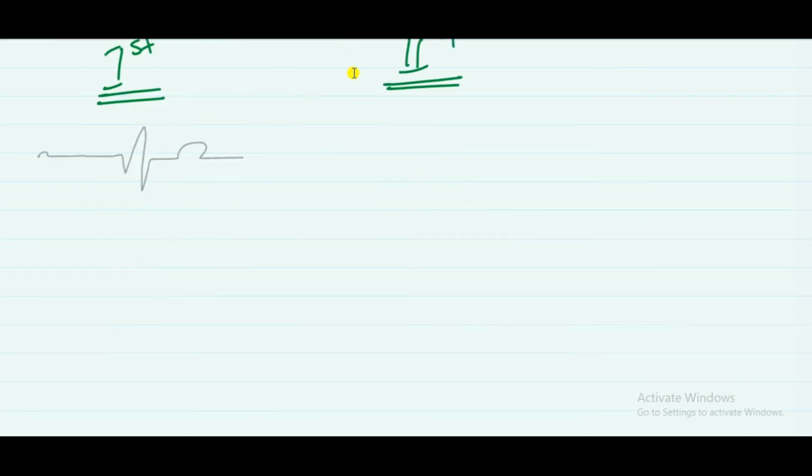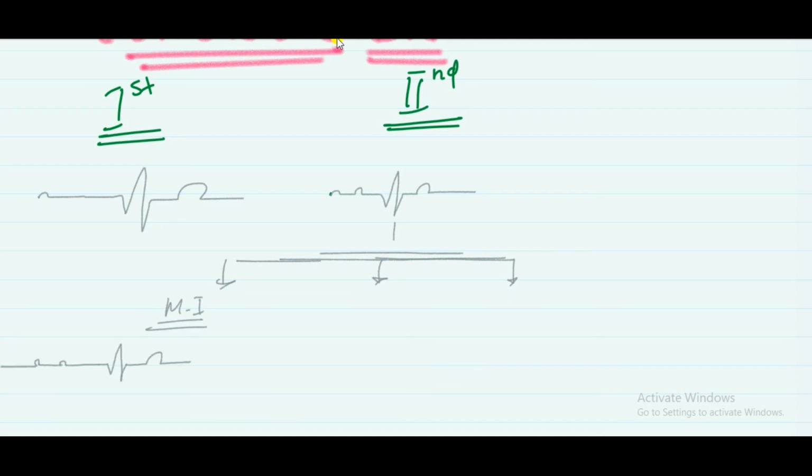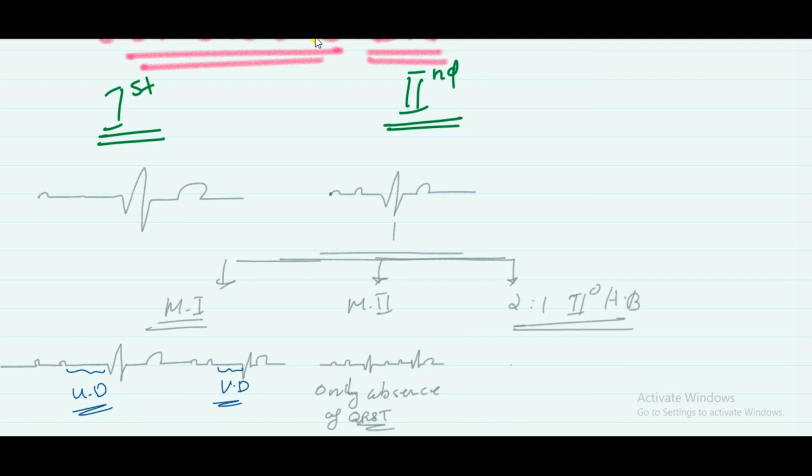So, conclusion: in first degree you can see an unusual delay, and the second degree has three patterns. Mobitz 1 pattern, which is unusual delay with absence of QRST, and Mobitz 2 pattern, where you can see only absence of QRST, no delay.